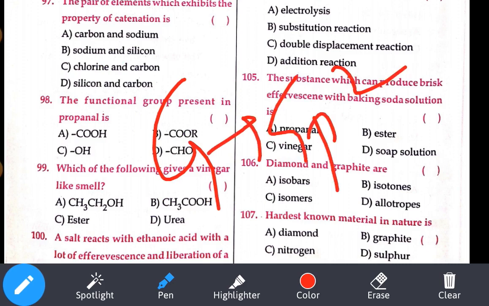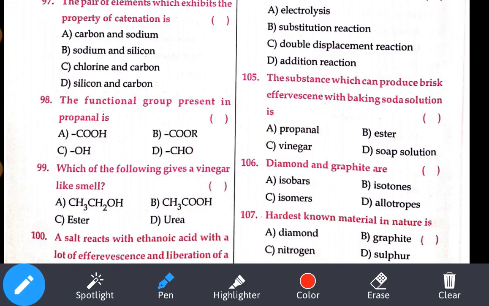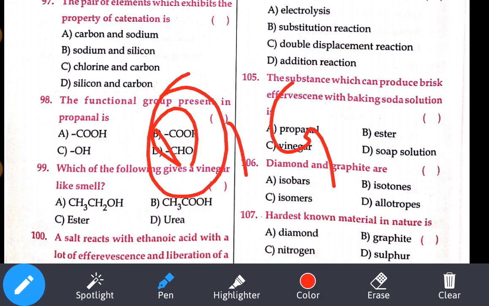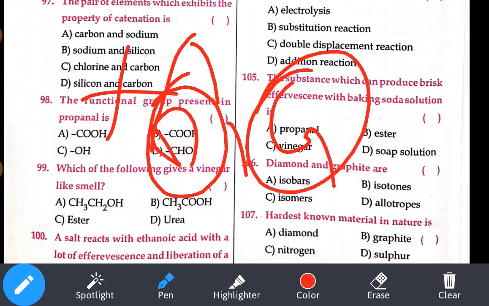In diamond and graphite, which is a good conductor of electricity? We can say that diamond contains only sigma bonds. It is a bad conductor of electricity. Graphite contains one delocalized pi bond. That is the reason graphite conducts electricity. So these are the bits related to that.